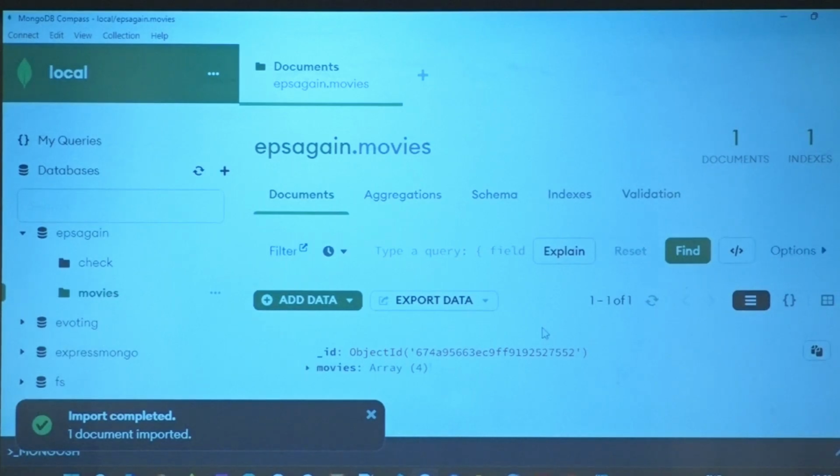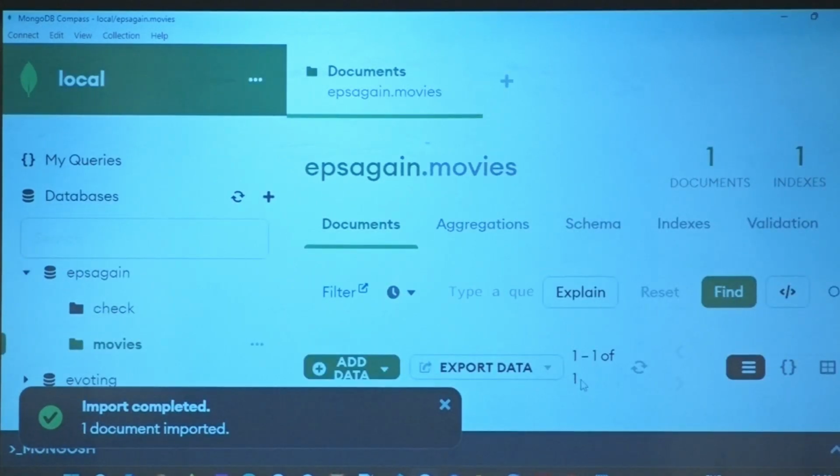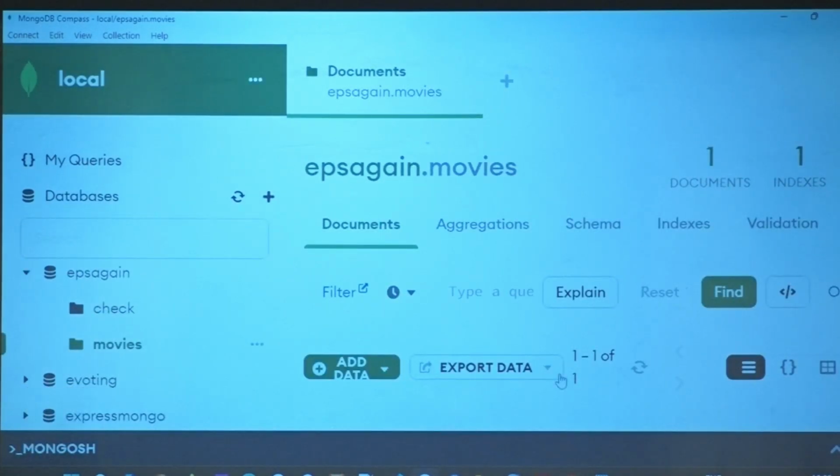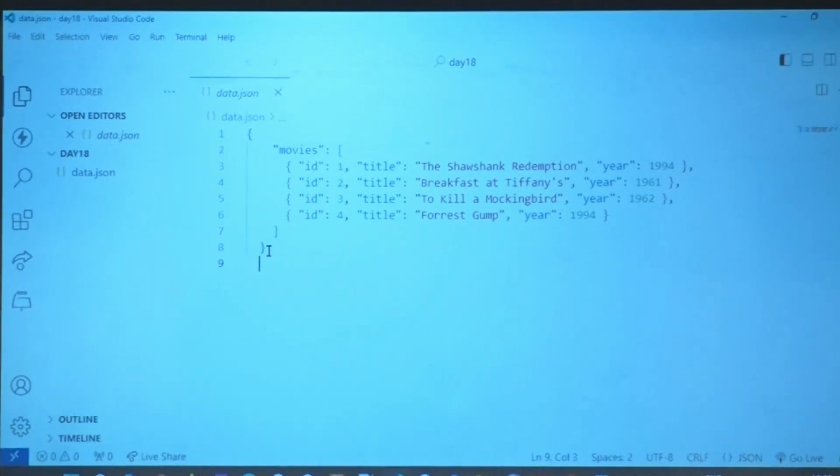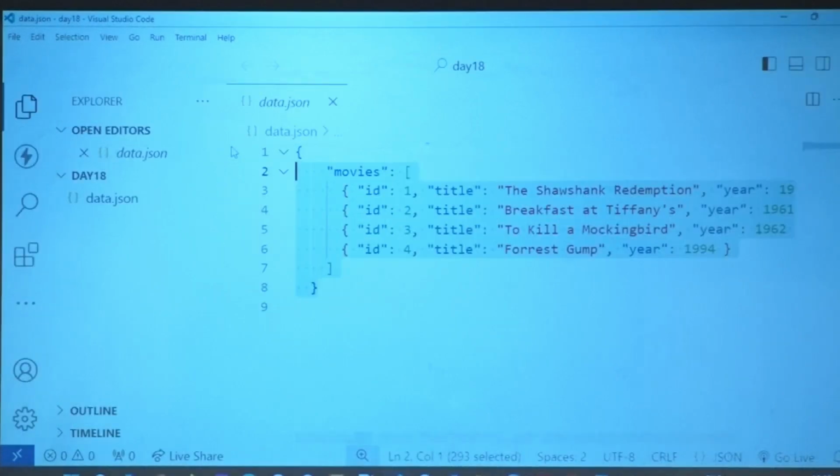Now you see here, I hope you are able to see at the bottom there, object ID by default. Let us compare. Everybody, please look at the screen. You see that there?